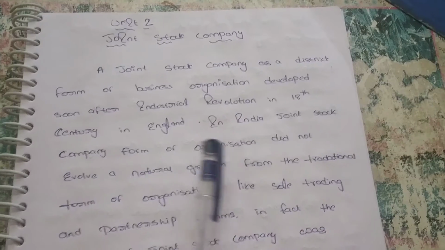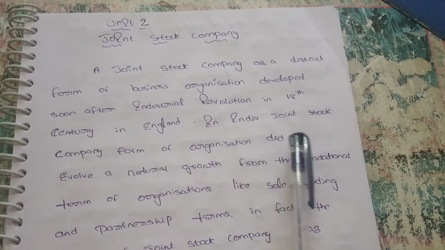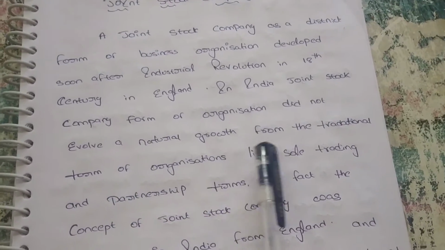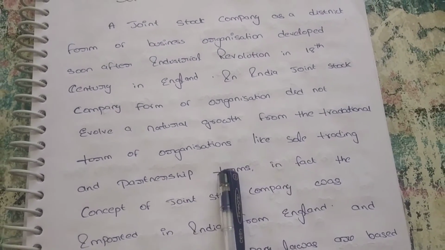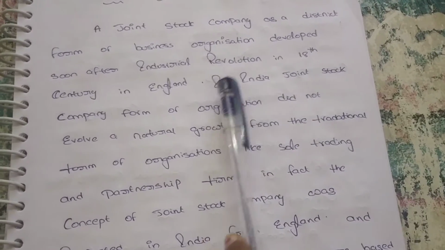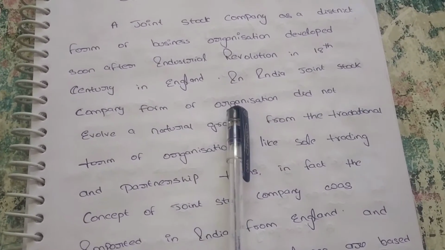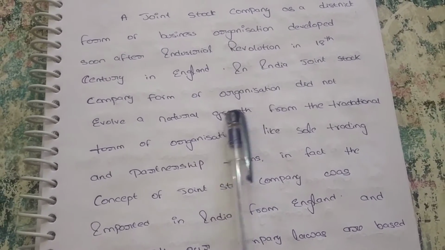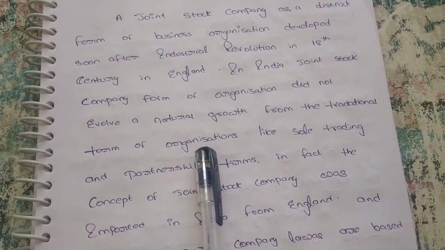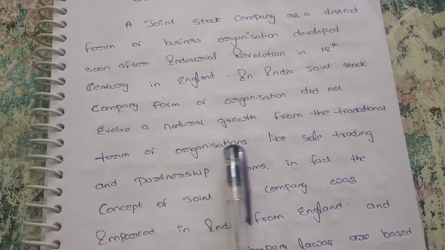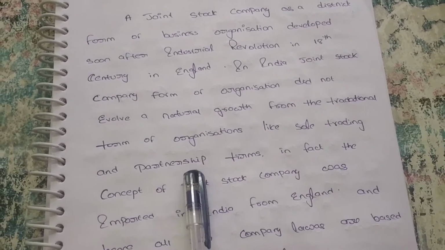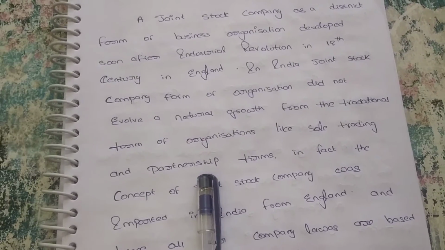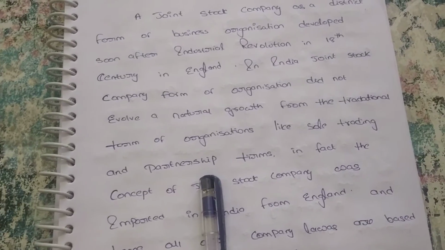In India, the joint stock company form of organization did not evolve as a natural growth from the traditional forms of organizations like sole trading and partnership firm. What are the traditional forms of organizations in India? Sole trading and partnership. In the first chapter, we discussed a complete overview of sole trading and partnership forms.